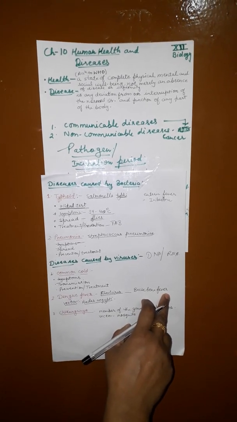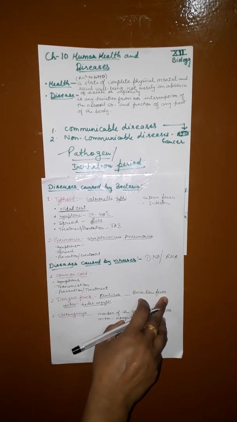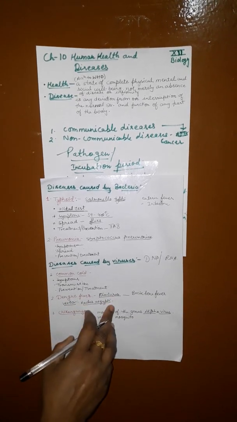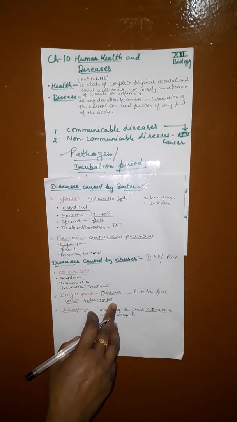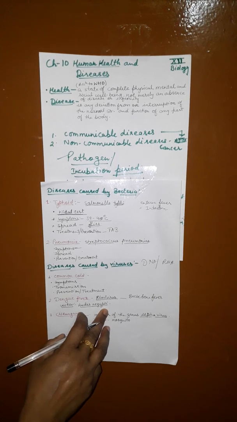A virus itself cannot spread from person to person, and this requires a vector. The vector required here is Aedes aegypti, which is a mosquito. The transmission of dengue virus occurs by the bite of the Aedes aegypti mosquito.